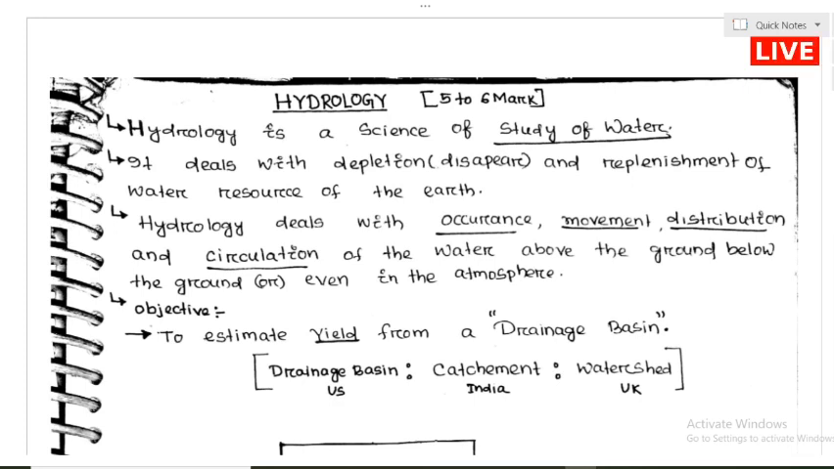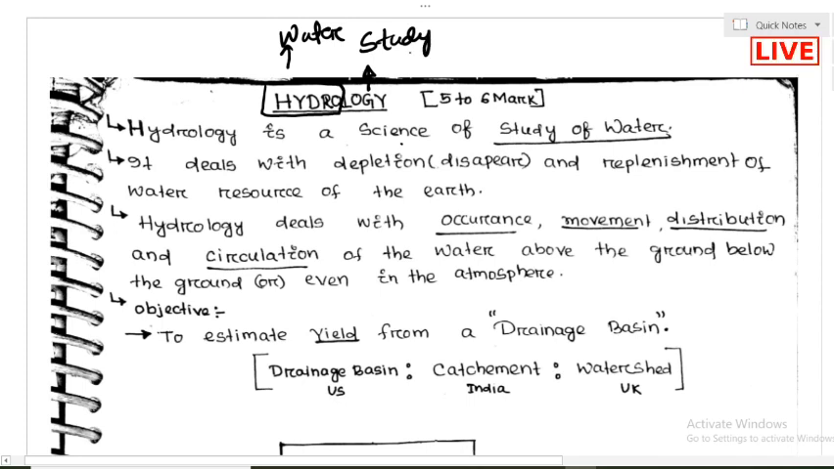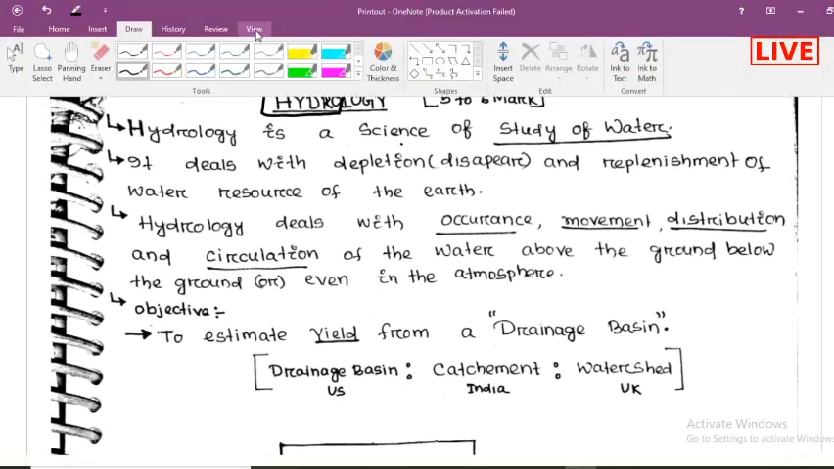If you want to understand what we mean by hydrology, we need to separate this word. This is called hydro. Hydro means water. Logi means study, in the Latin word. So basically we are here doing the study of water.